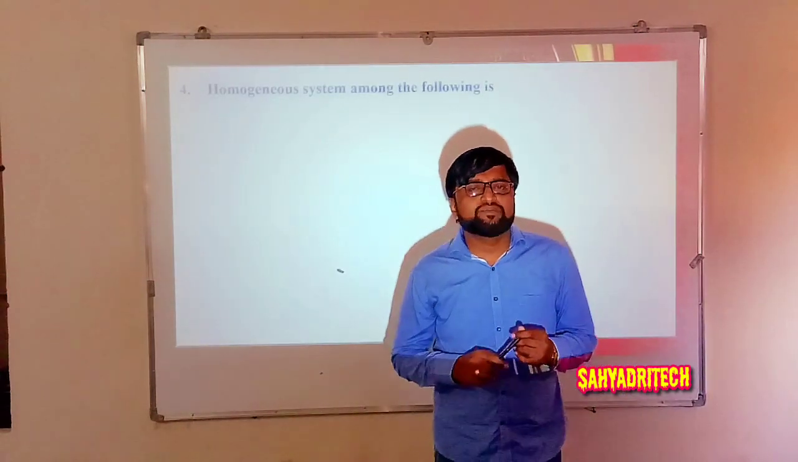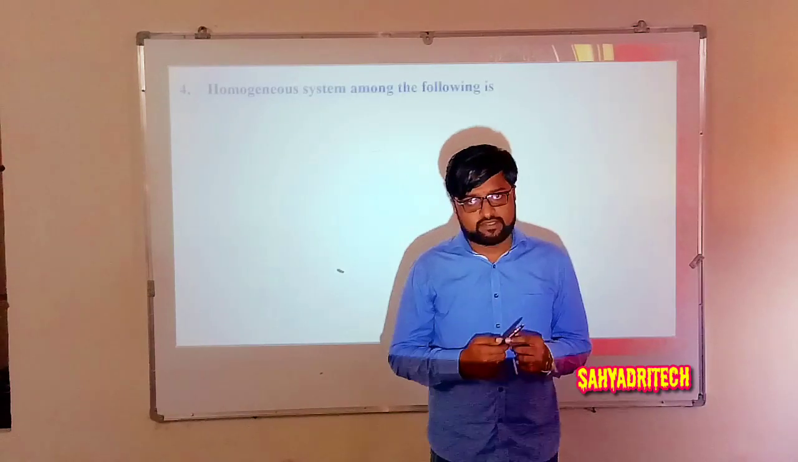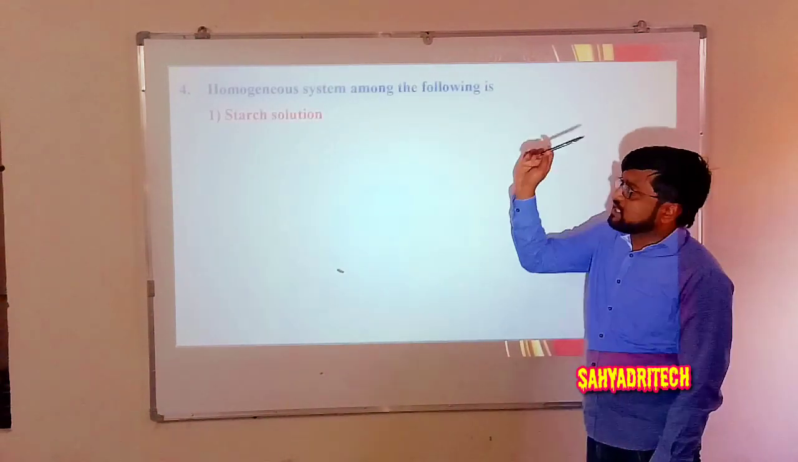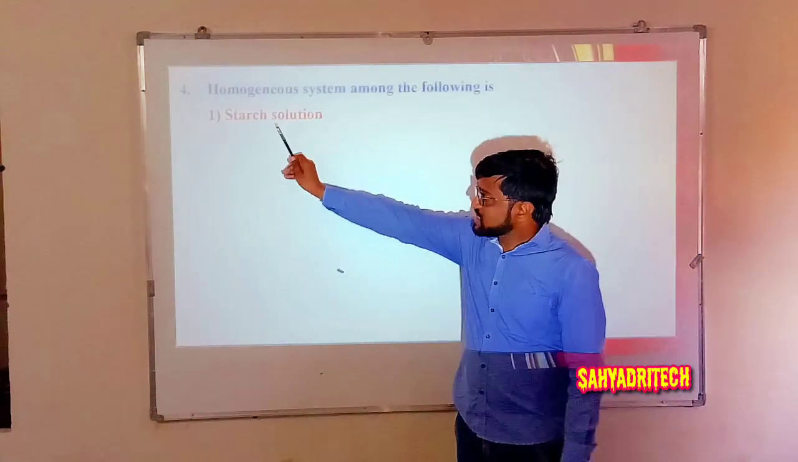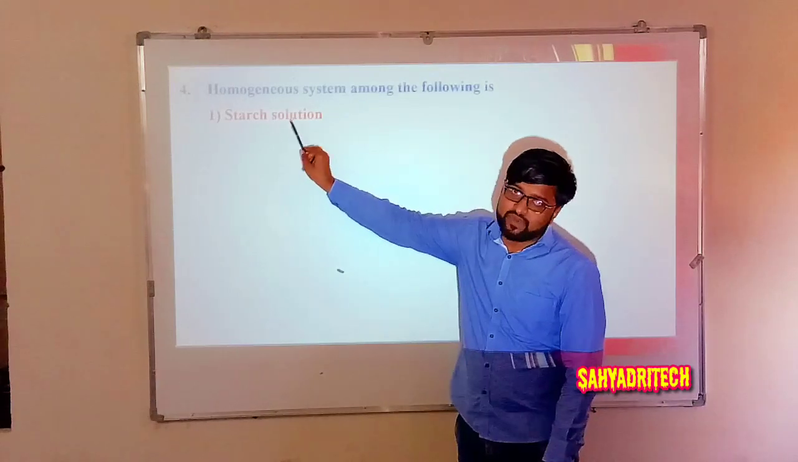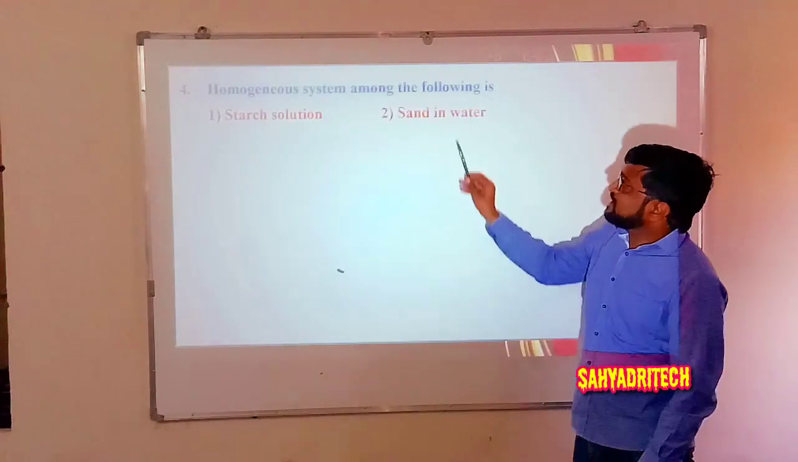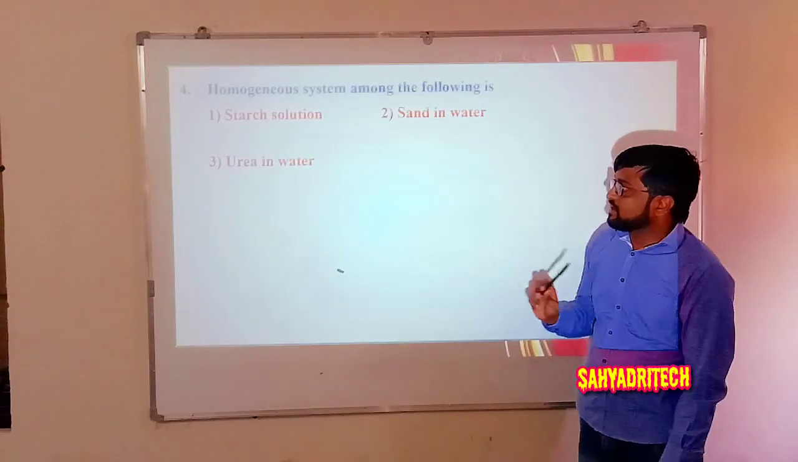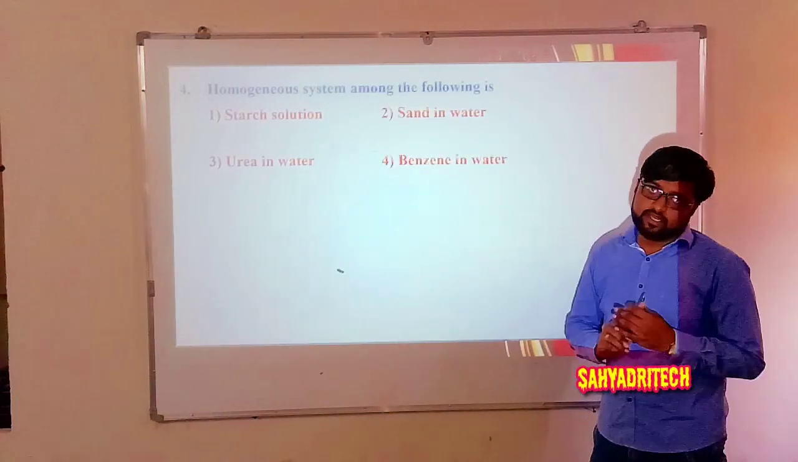Heterogeneous means the one which is having more than one phase. Okay. Which homogeneous system among the following is, we have to find out the homogeneous mixture. So first one, starch solution, means it's a mixture of starch plus water. Second, sand in water. Third, urea in water. And the fourth one, benzene in water.